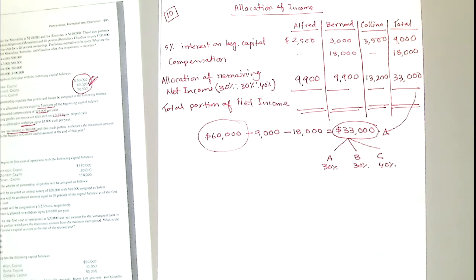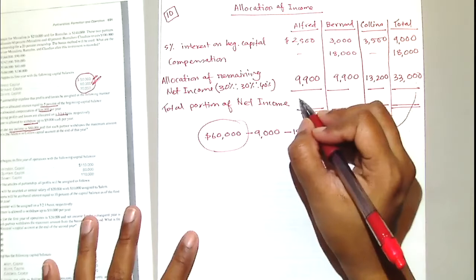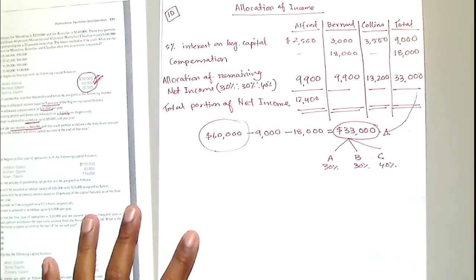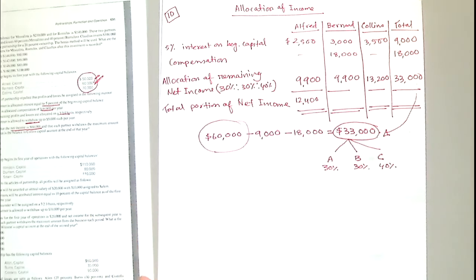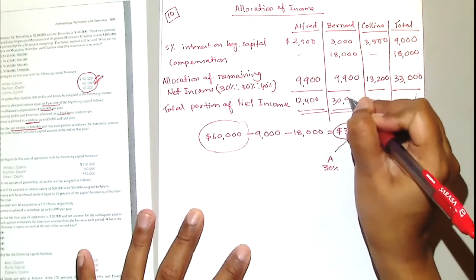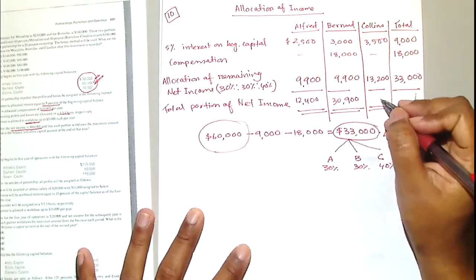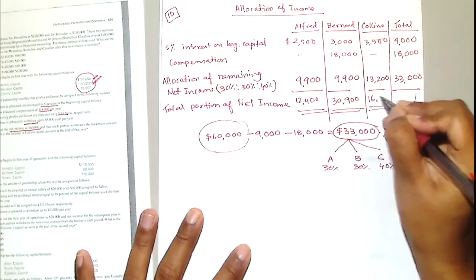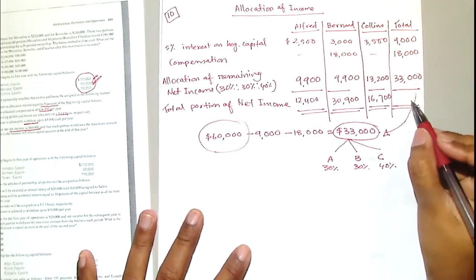So Alfred will get how much? 12,400. Bernard will get how much? 30,900. Colin will get 16,700. And you don't need to calculate it.